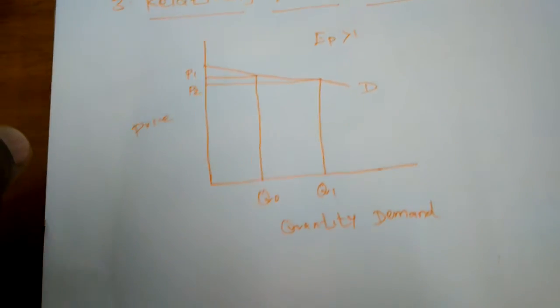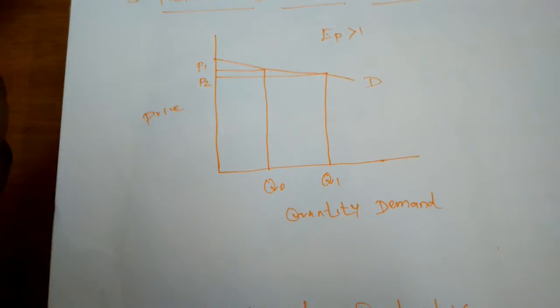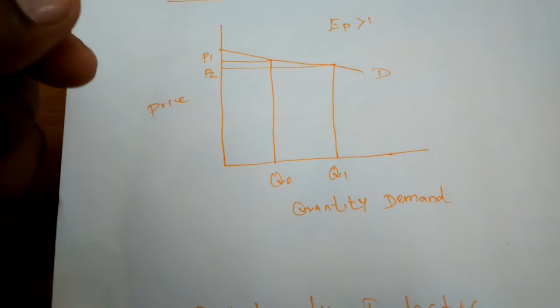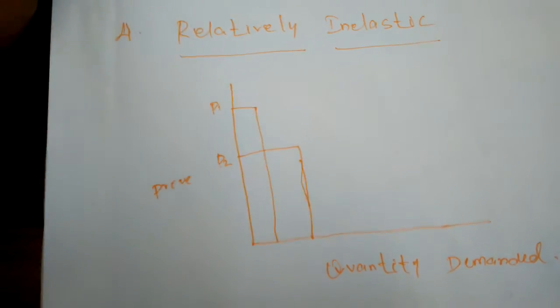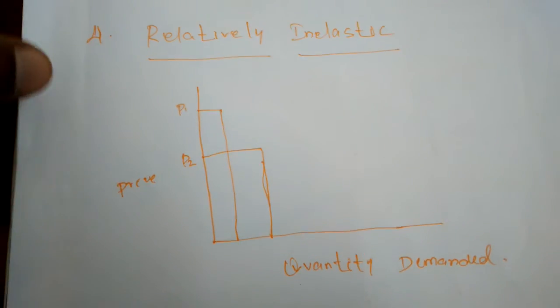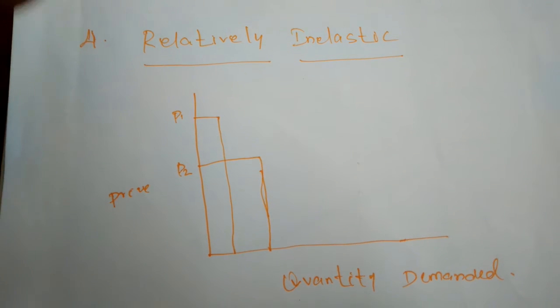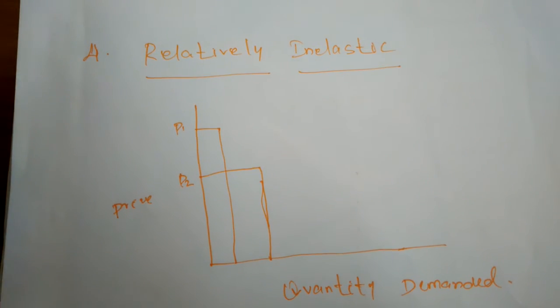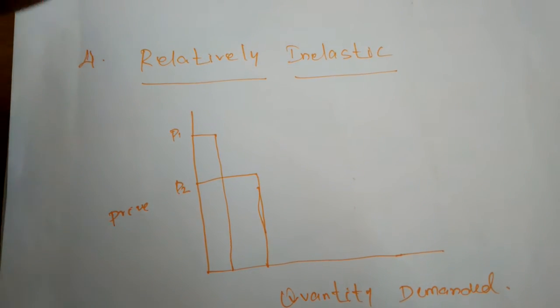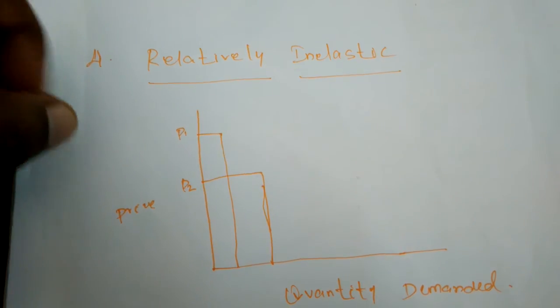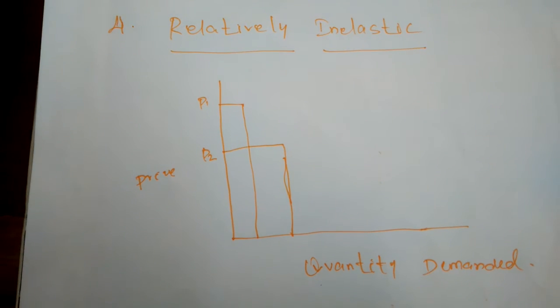When a slight change in price brings a larger change in demand for that commodity than the ratio of change in price. Next, relatively inelastic. Relatively inelastic means that even if the price changes, suppose the price of that commodity is decreased a lot, the quantity demanded will not change equal to the price change.